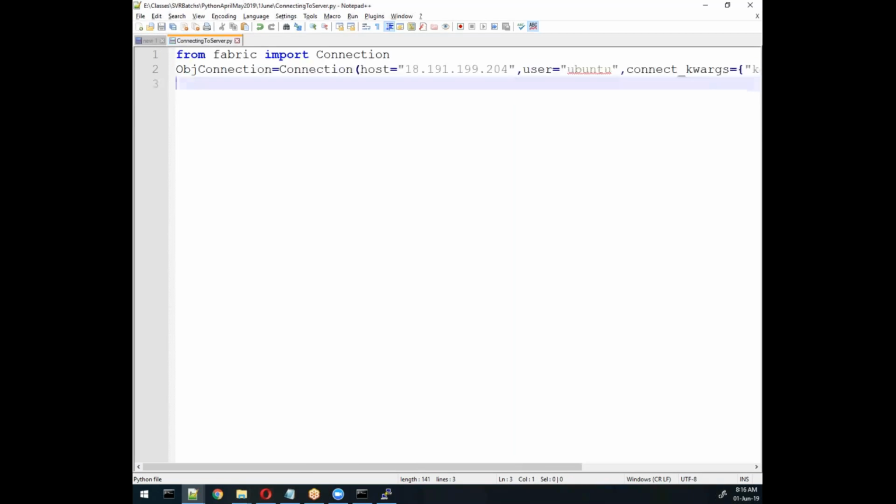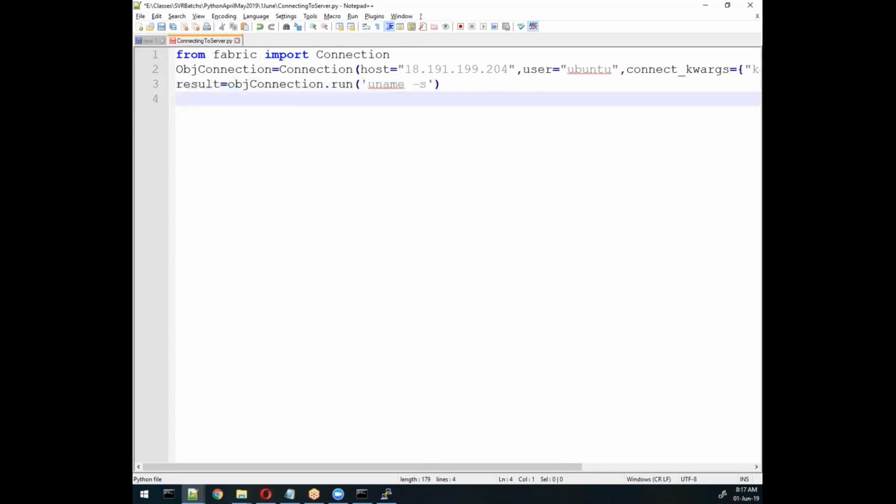Okay, now after writing this object, we got the object and we can perform any operation. That operation we can store in this result object, obj connection, and then bracket open dot run bracket open, and any command like uname, this is a Linux command, -s.